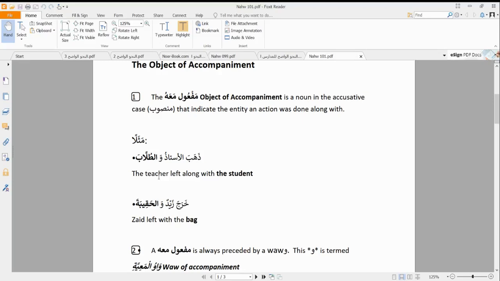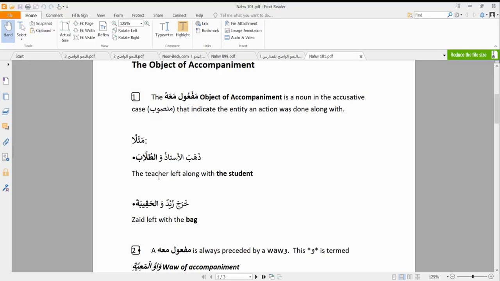As the teacher left, the students also left. That means the tulab, which is the maf'ul ma'ahu, performed the action along with the fa'il, which is the ustad, and that is why we call it maf'ul ma'ahu, because it accompanies the fa'il when it is performing an action.